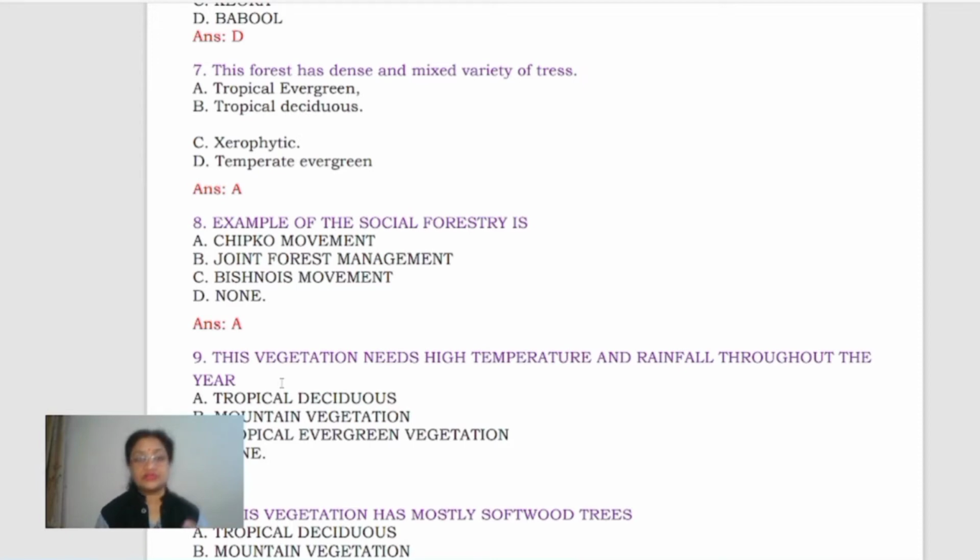In tropical deciduous you'll find the trees in pure stands, but in tropical evergreen the trees are found in mixed stands. So it should be A.